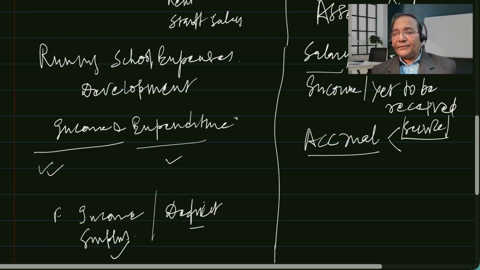Whereas in this accrual basis, we have seen services provided, or there may be a situation that services are received but payment is not made.